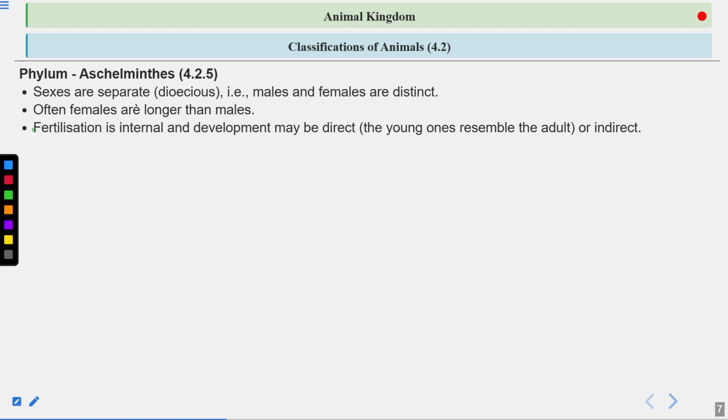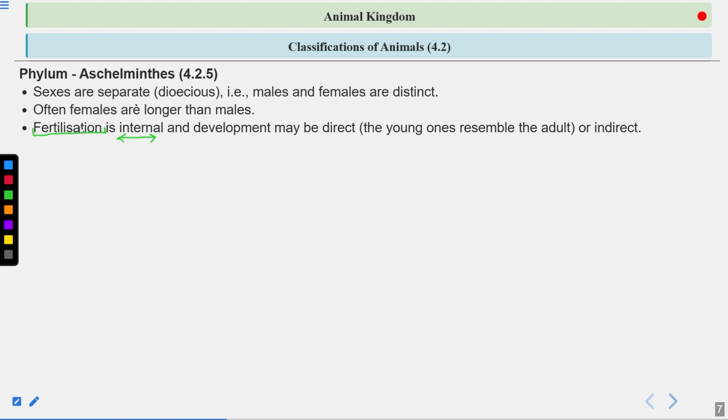What do you mean by fertilization, first of all? So fertilization is the fusion of the male and the female gamete, or you can say fusion of the sperm and the ovum. Now fertilization is internal, means fertilization takes place inside the female genital tract. Like in humans also, the fertilization is internal, and the site of fertilization is the ampulla of the fallopian tube. In roundworms also, fertilization is internal.